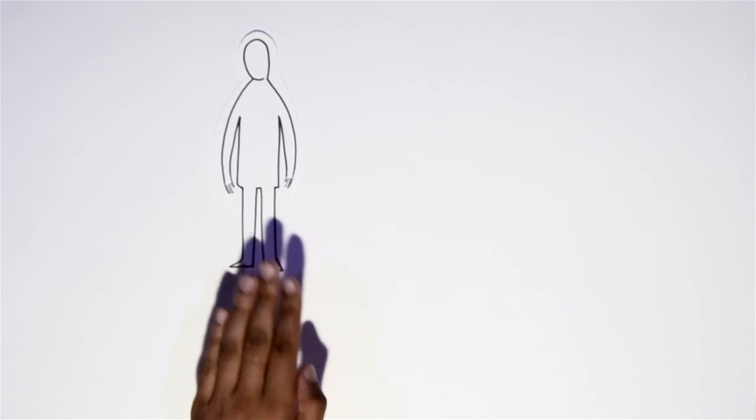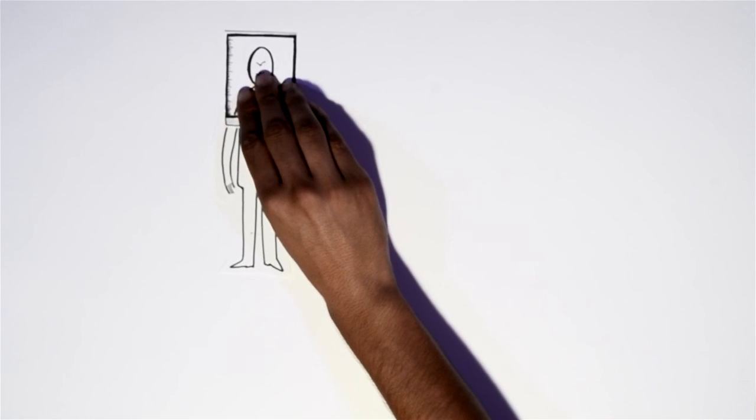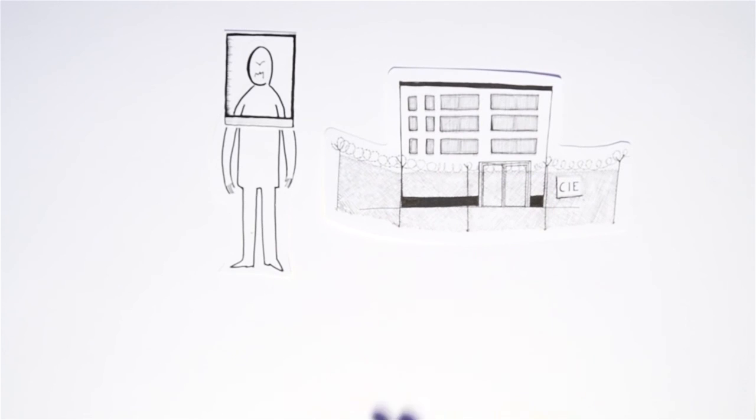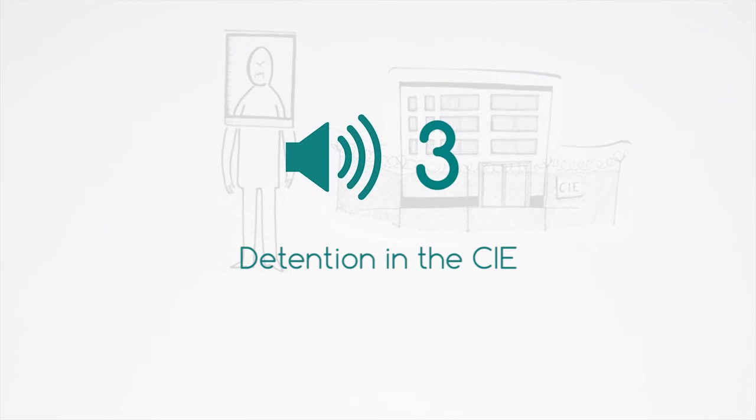If you are considered dangerous, you get sent to an identification and expulsion centre, a CIA. The CIA is a detention centre. Detention in a CIA centre means that you do not have the freedom to leave. For more information, listen to audio recording 3, Detention in CIA.